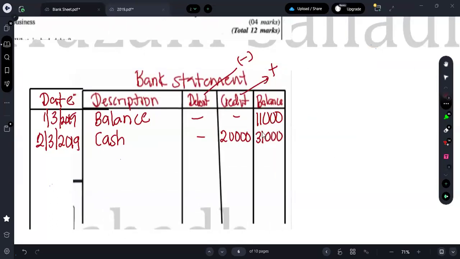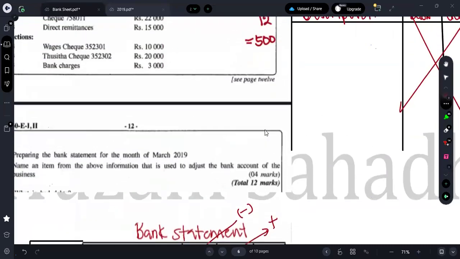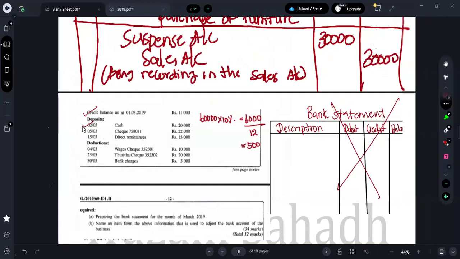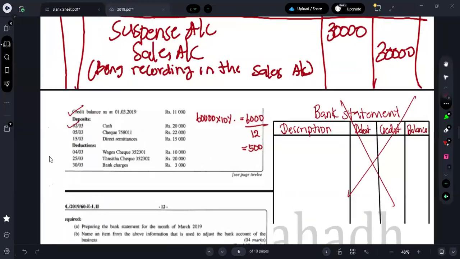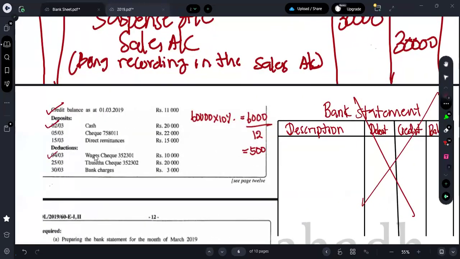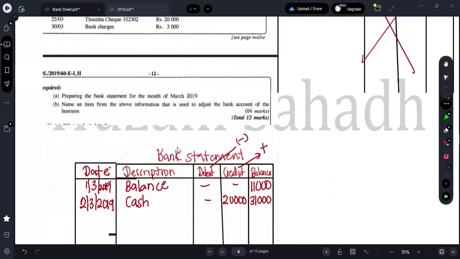11,000 plus 20,000 is 31,000. So as of 2nd of March, you have a balance of 31,000 in your account. Now, after that, what's happening? Not the fifth one, right? There is a transaction which has occurred on the fourth. On the fourth, what is happening? You are paying wages through a check, 10,000.